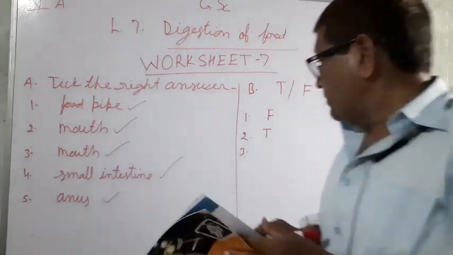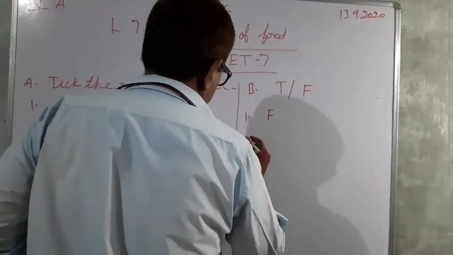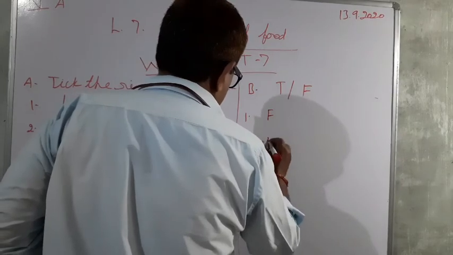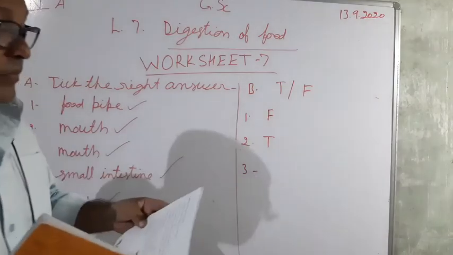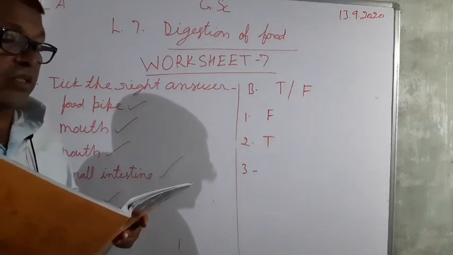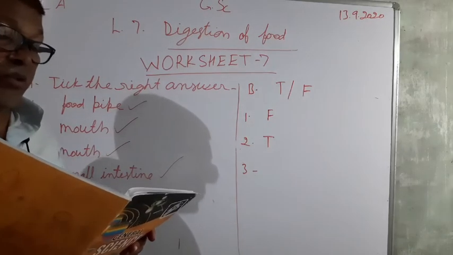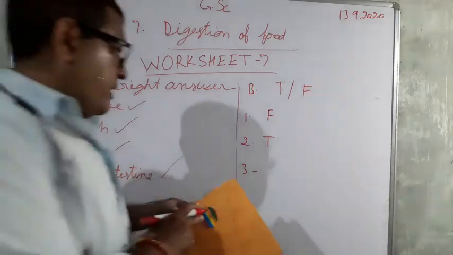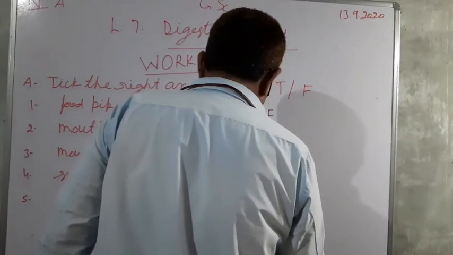Now third, you see. While eating, we should swallow the food quickly. No, we have to swallow slowly, not very fast. So third is false.